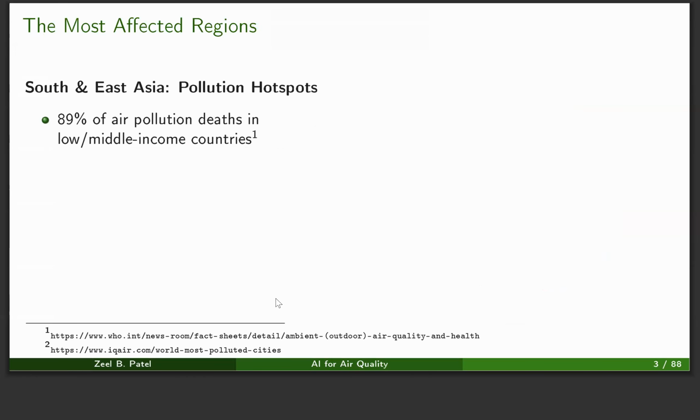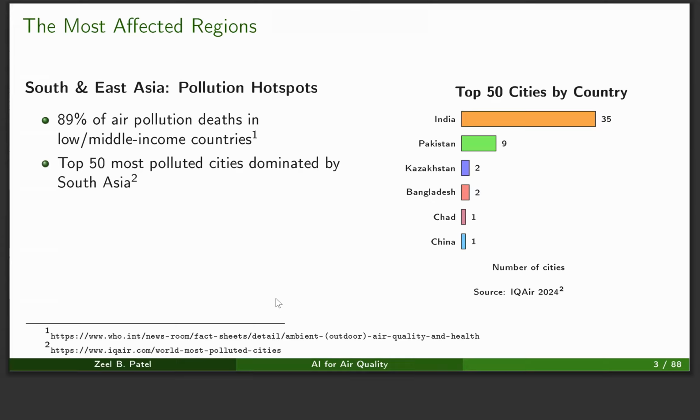Now, the most affected regions by air pollution are South and East Asia. And out of the top 50 cities which are polluted, 35 of them are from India and 9 of them are from Pakistan. So we can see that the scale of the problem is mostly focused on India.